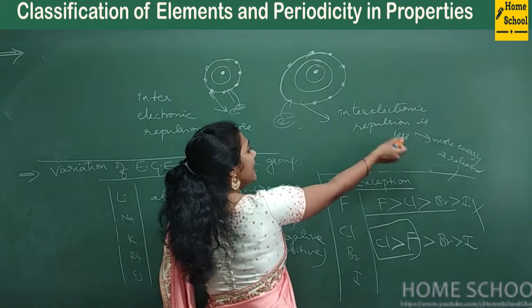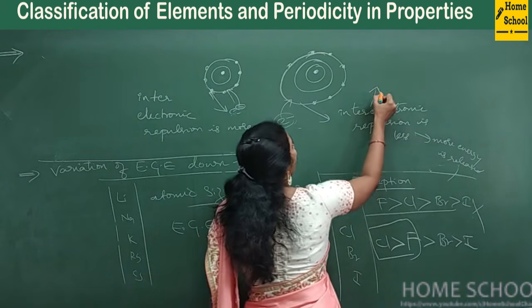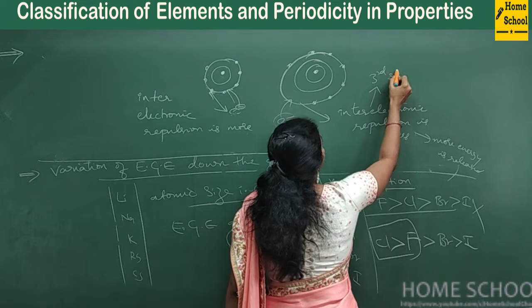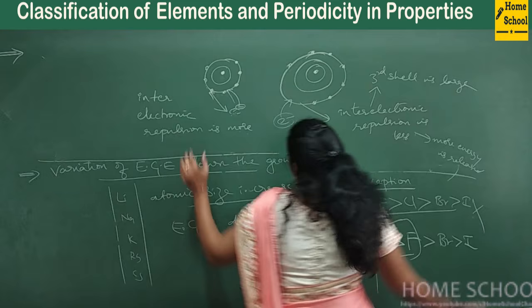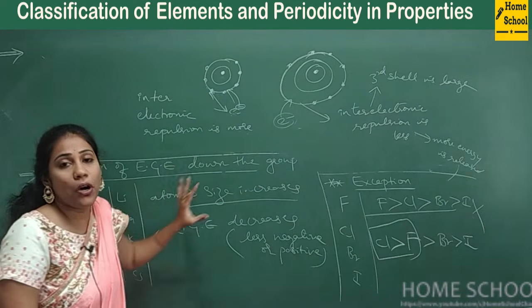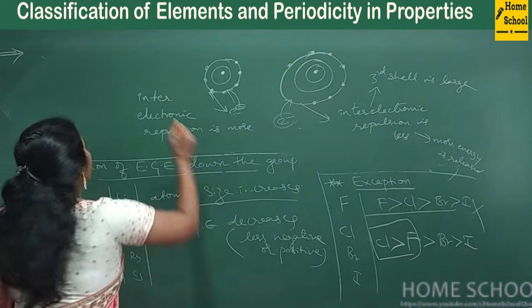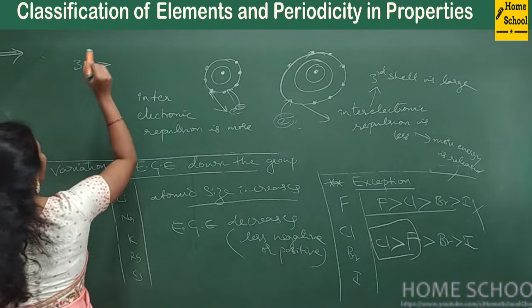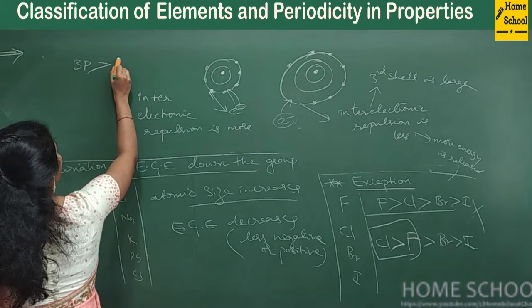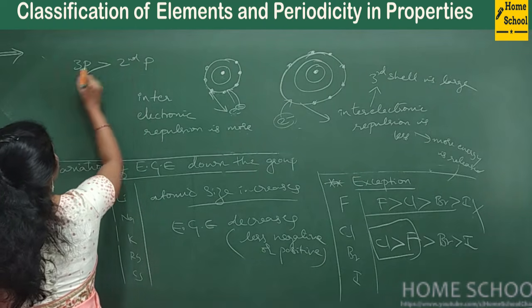So why is inter-electronic repulsion less? Because the third shell is quite large, whereas the second shell is small, right? So that is the reason third period elements have greater electron gain enthalpies than second period elements.